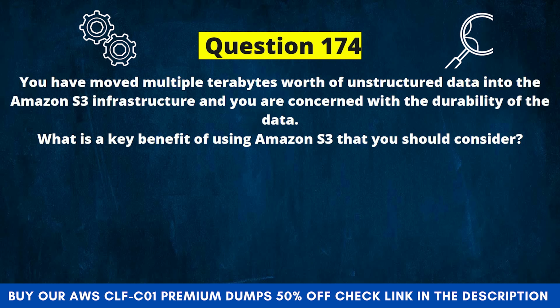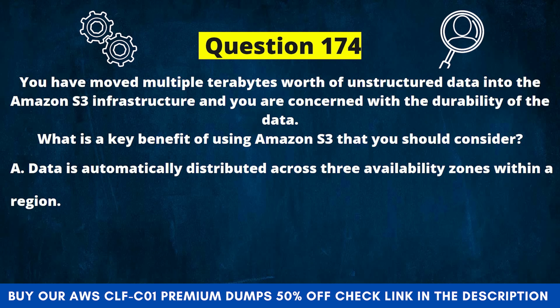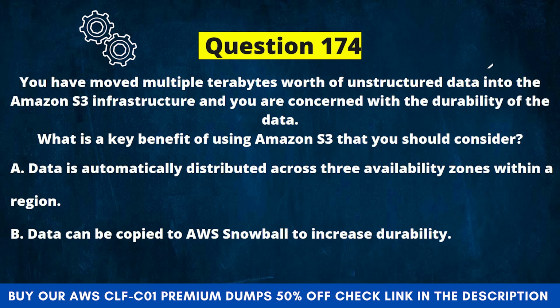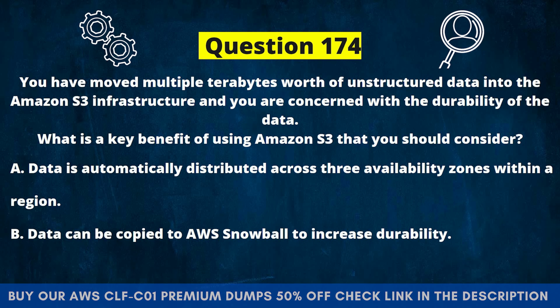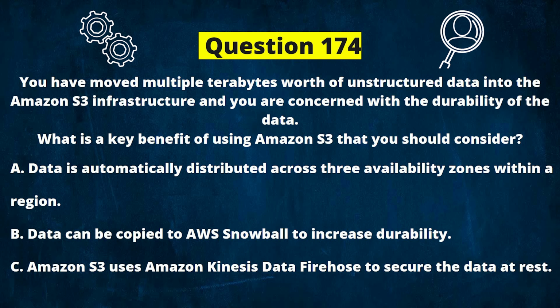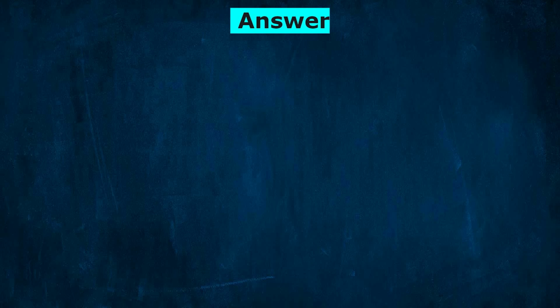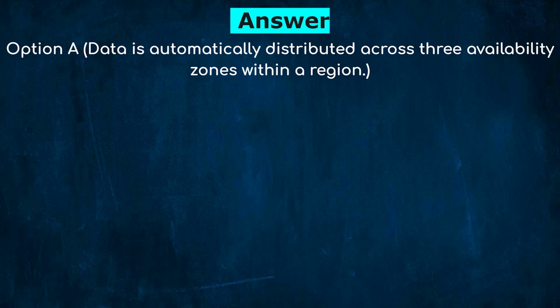And the options are: A. Data is automatically distributed across 3 availability zones within a region. B. Data can be copied to AWS Snowball to increase durability. C. Amazon S3 uses Amazon Kinesis data firehose to secure the data at rest. And the correct answer is option A. Data is automatically distributed across 3 availability zones within a region.